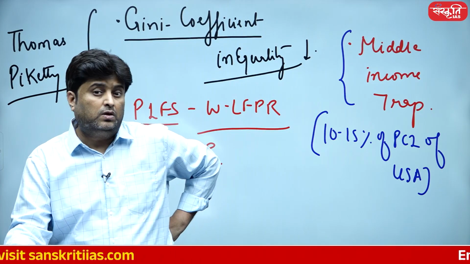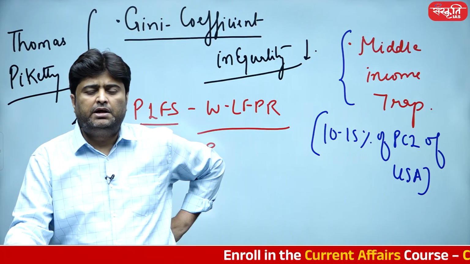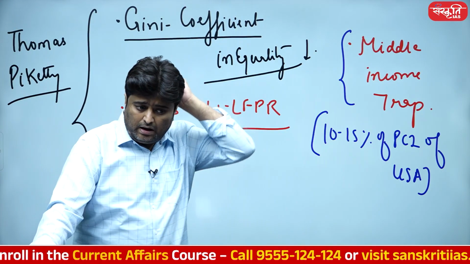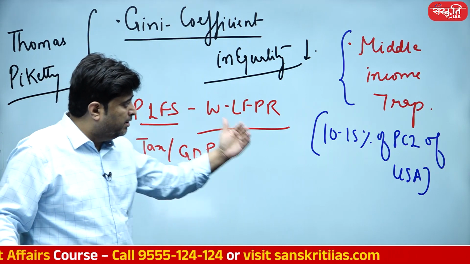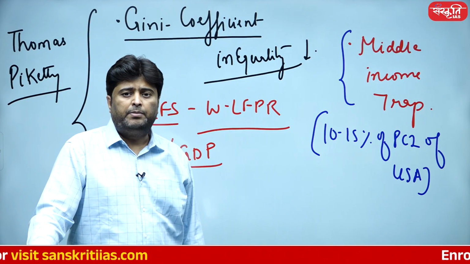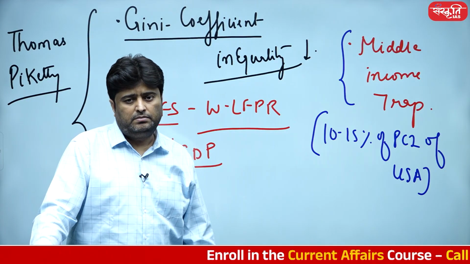So I guess America's per capita income is close to $80,000, quite a huge number, rich country. And therefore, student, the moment we achieve somewhere around $3,000, $4,000, 10-15% of the per capita income of America, we will get closer towards the middle income trap.